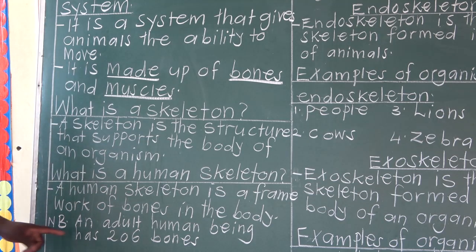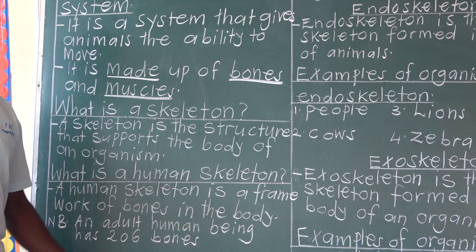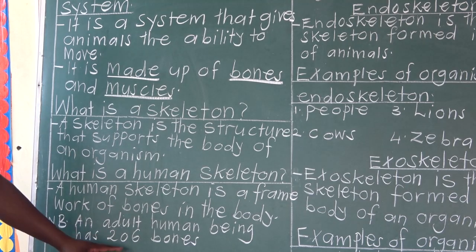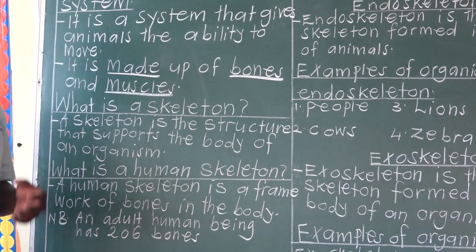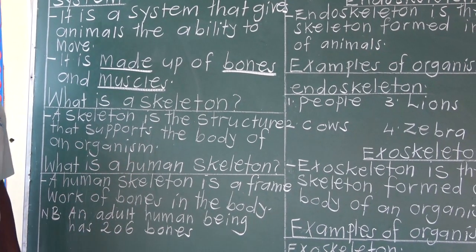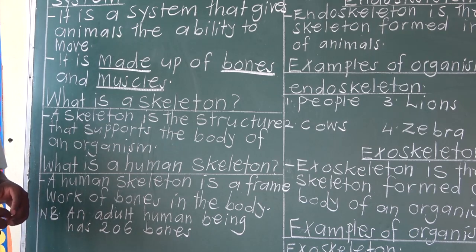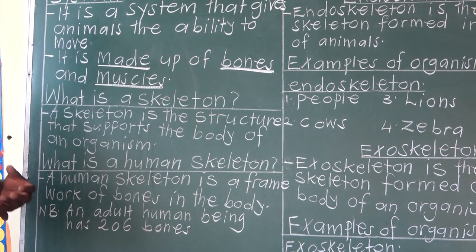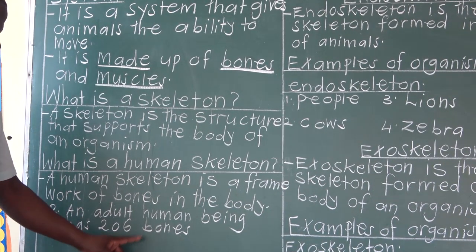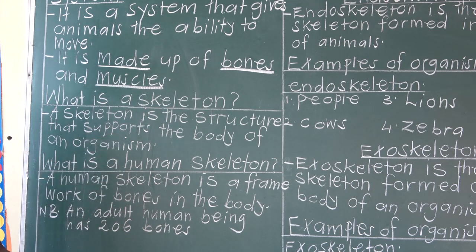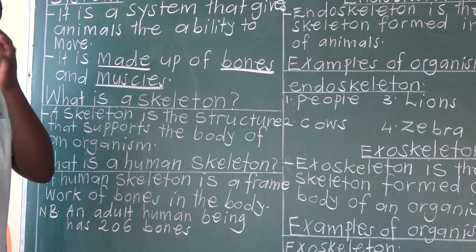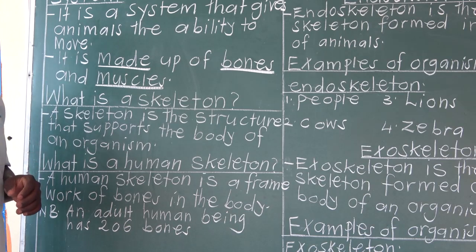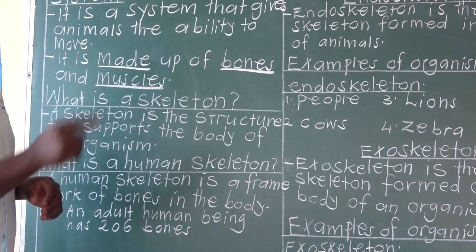Something you need to note: an adult human being has around 206 bones. Like, for example, I'm an adult. The number of bones I have in my body is 206. But you need to know that babies have more bones than adults.